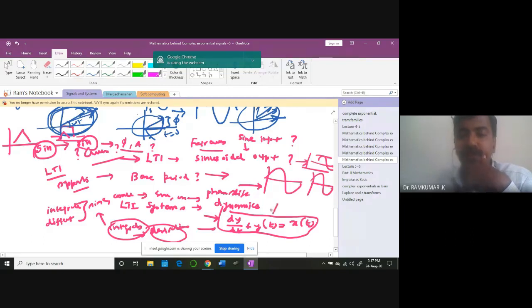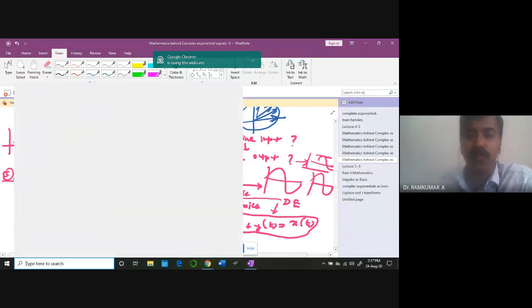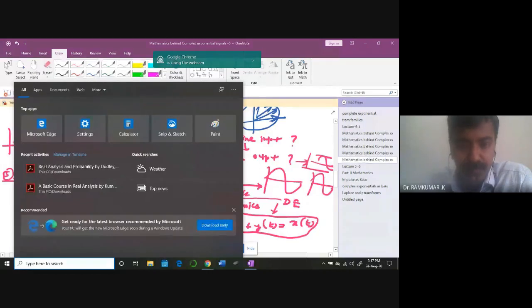So when you are dealing with differential equations to represent the dynamics of LTI systems, the integrators and differentiators are going to play a role. Because of that, when you give sine as input, it will be operated on by the integrators and the differentiators, and you are going to get the same sine output. But if I give cos, I may get sine, and if I give sine, I may get cos. There will be some phase shift because of the operations of integration and differentiation over the sine waveforms. Okay, is it clear?